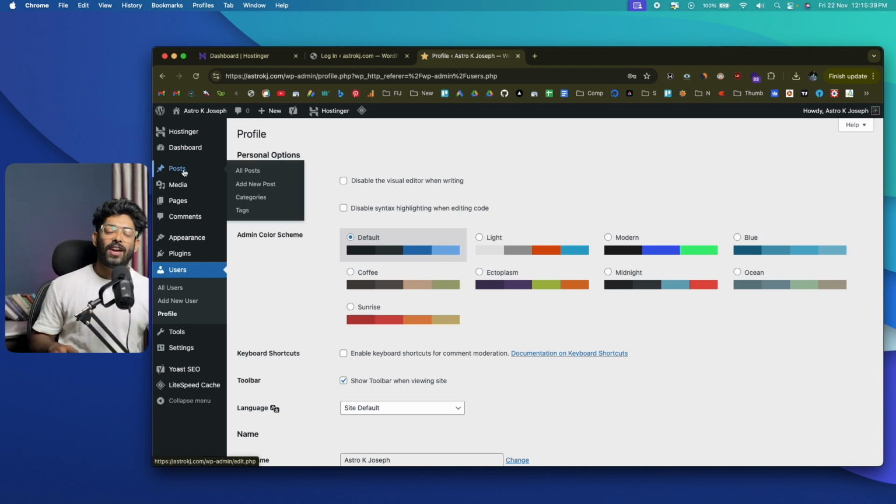All right, so far we have registered the domain name, got a hosting, installed WordPress, did the basic configuration, installed a theme, and also configured a bunch of plugins. The last step that is remaining to be done is to write a blog post. Now let me quickly show you how you can write and publish a blog post on your newly created WordPress blog.